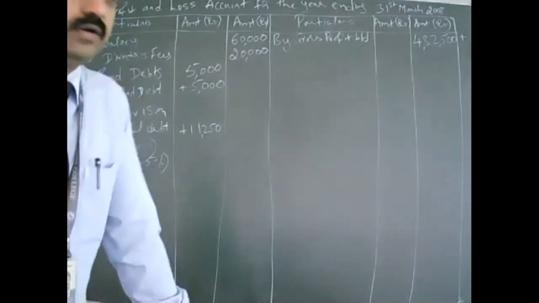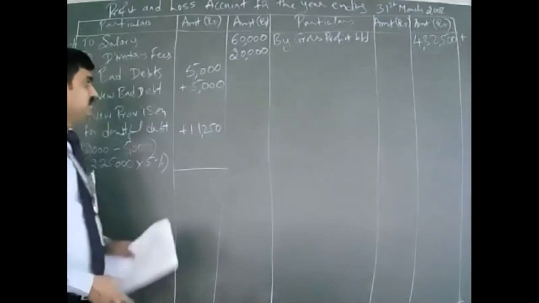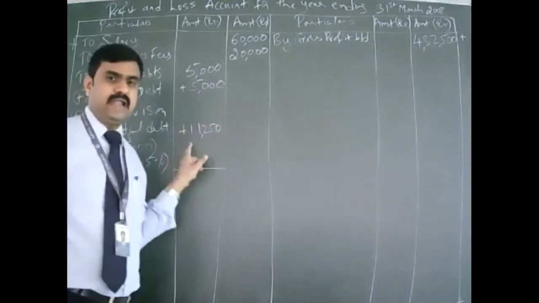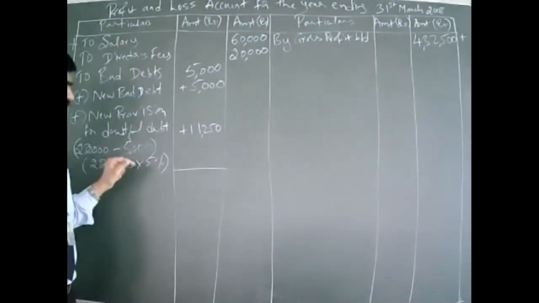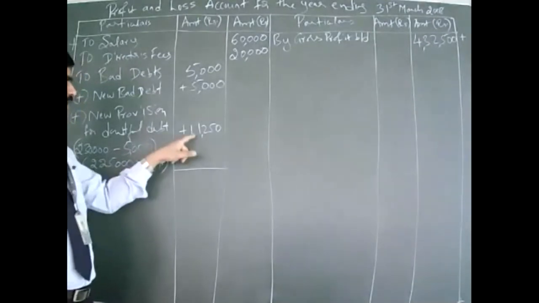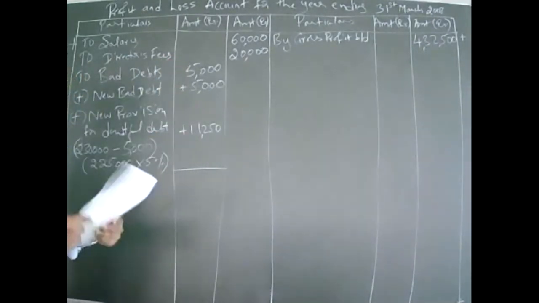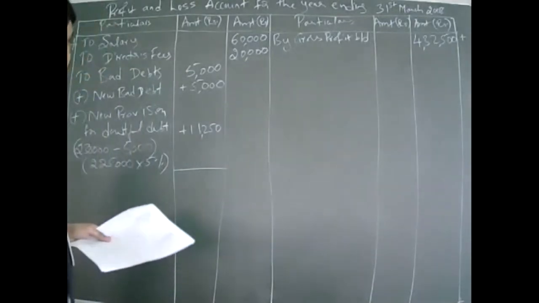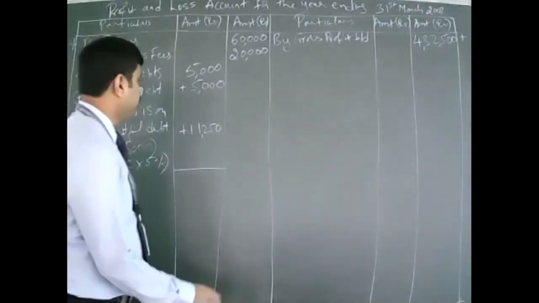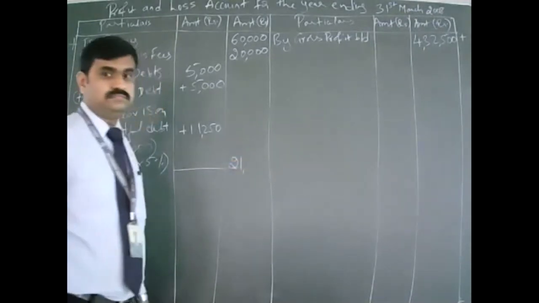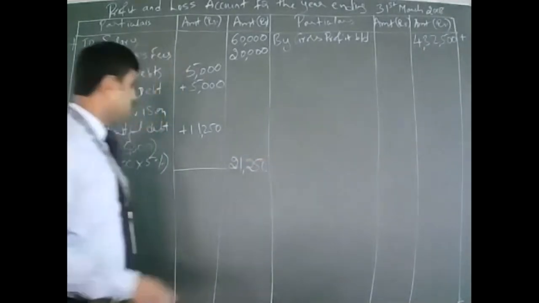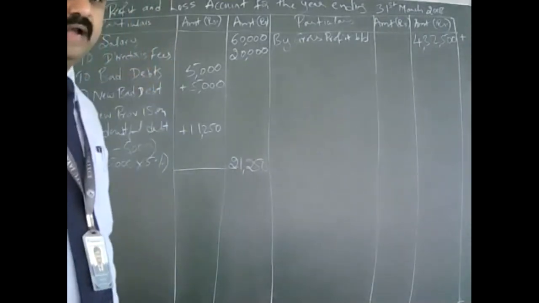Understood, students? Any doubt? So we take the old bad debt, then add the new bad debt, and then calculate the new provision for doubtful debt by deducting the new bad debt from the debtors. 5% on that gives you 11,250. Now add all that, how much will you get? 11,250 plus 10,000 is 21,250.